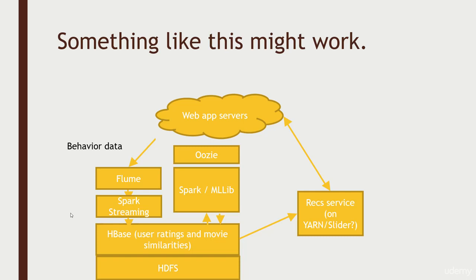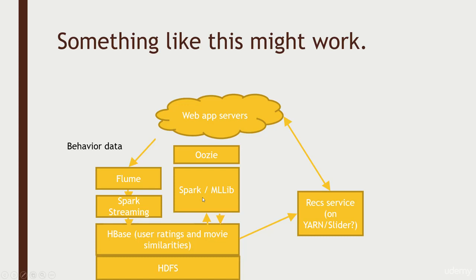HBase would be a perfectly okay solution. And MongoDB could fit the bill as well. But if I had an existing Hadoop cluster and tools built on top of Hadoop, HBase would be my better choice there. So, once we have that user ratings data in HBase, we can have a Spark job that runs maybe once a day, orchestrated by Oozie, that uses that user rating behavior data to compute what movies are similar